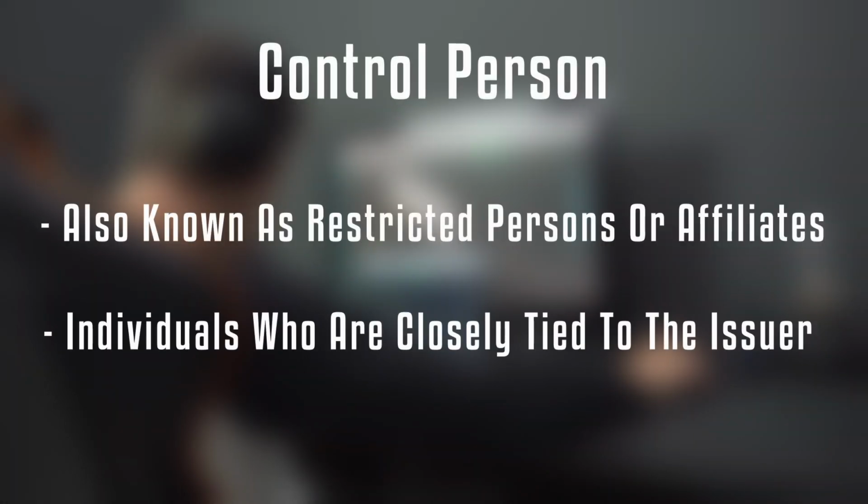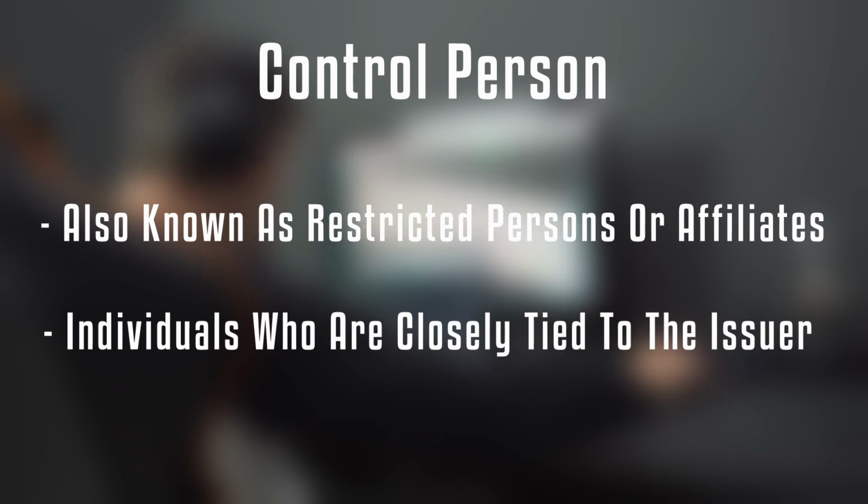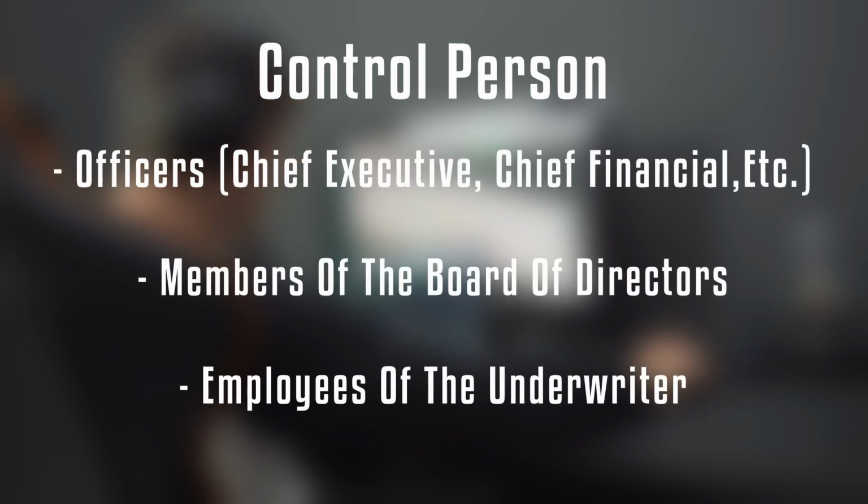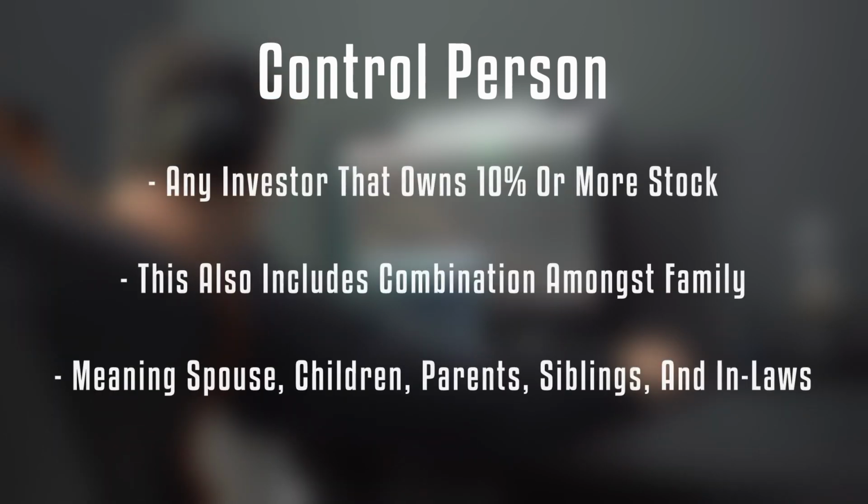Now let's talk about controlled persons. Controlled persons, also known as restricted persons or affiliates, are individuals closely tied to the issuer in some form or fashion. This applies to any officer, such as CEO, CFO, or COO. Also, any member of the board of directors and employees of the underwriter would be considered affiliates. Lastly, this applies to any investor that owns 10% or more of the company's stock.